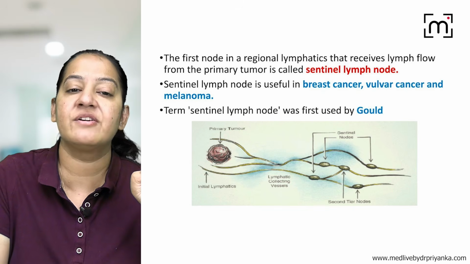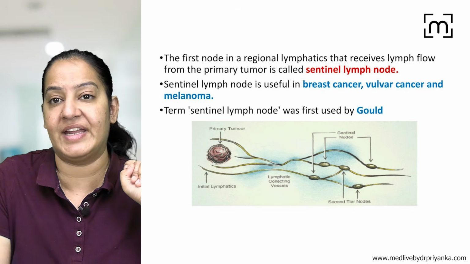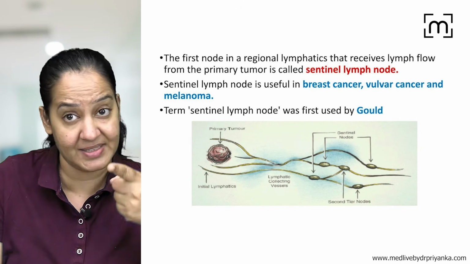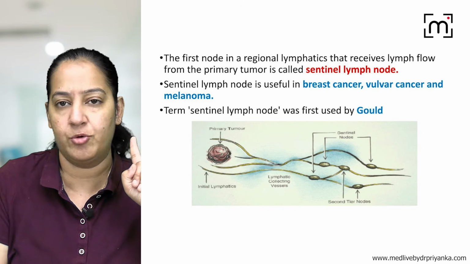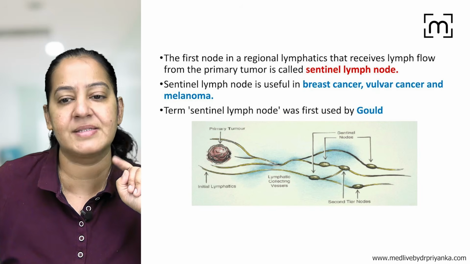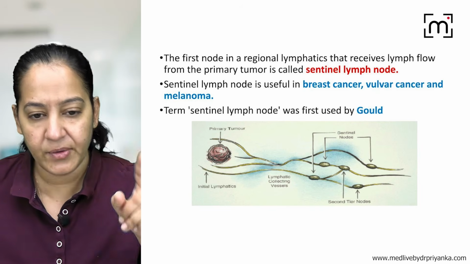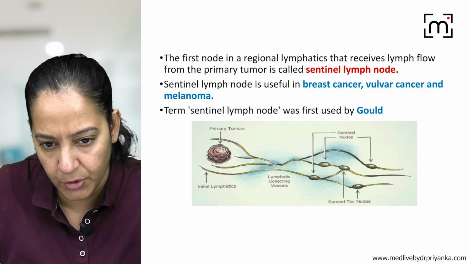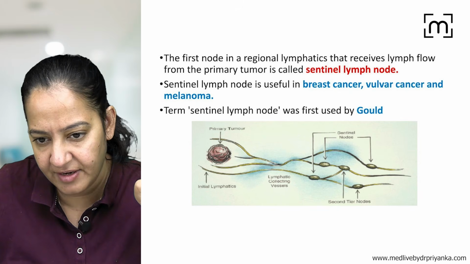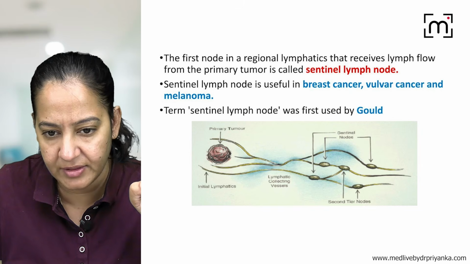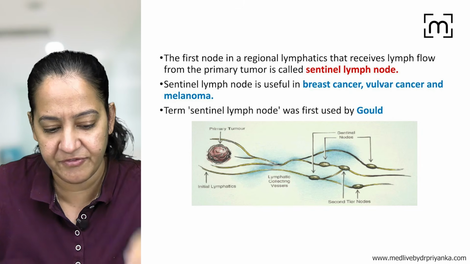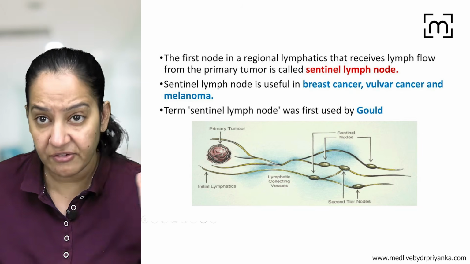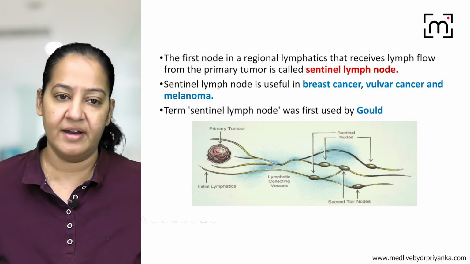The sentinel lymph node is the first node in the regional lymphatics. It is of greater importance in breast cancer, as I told you, vulva cancer and melanoma. It was first discovered by a scientist known as Gould. You can see here, this is the primary tumor. If the lymphatics follow this route, this is the sentinel lymph node. If they follow this route, this is the sentinel lymph node. And if they follow this route, this is the sentinel lymph node. So the first lymph node coming in the route is the sentinel lymph node, right?